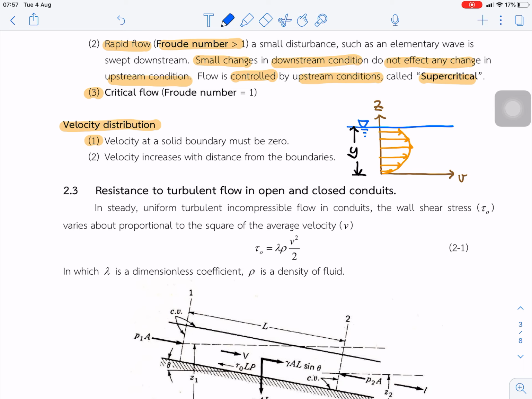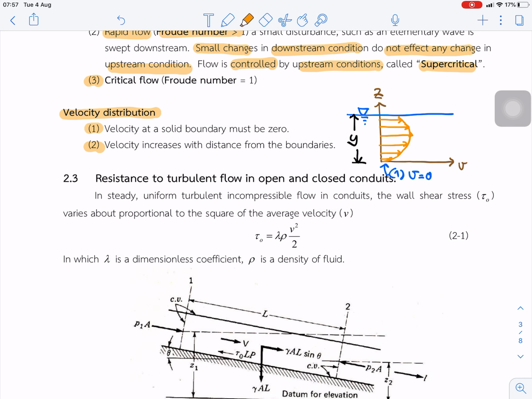At the solid boundary V is 0, and velocity increases with the distance from the boundary. For open channel flow, this is the water surface, and the maximum velocity is not on the surface.